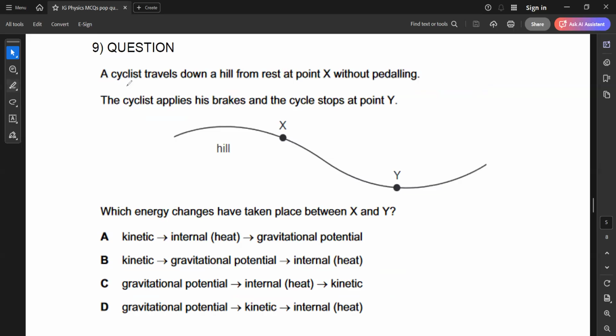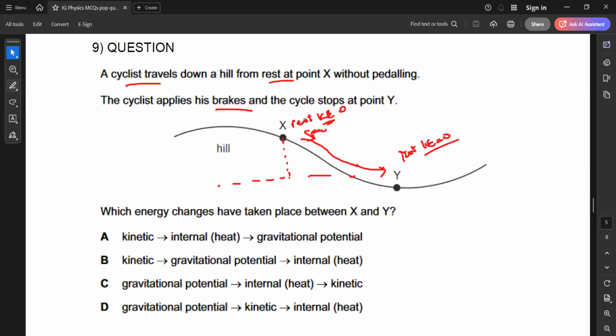Question 9. A cyclist travels down a hill from rest at point X. If he is at rest, what about the kinetic energy? The kinetic energy will be zero because he's not moving, but he's at a certain height. So when he's at a certain height, he possesses gravitational potential energy. Then the cyclist, without pedaling, moves down and then applies the brake and stops. When he stops here, he's also at rest. So what happened to kinetic energy? The kinetic energy will also be zero.